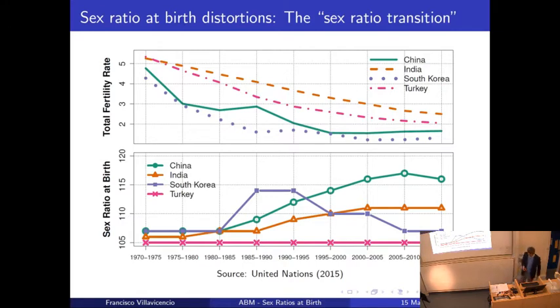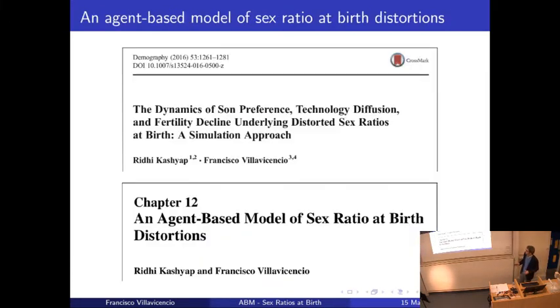So the idea of our model is to evaluate what is happening and why. Today I will explain two papers I did together with Riddhi Kashyap, whom some of you might know, at the University of Oxford. We built this model to analyze why this sex ratio at birth distortion is happening.